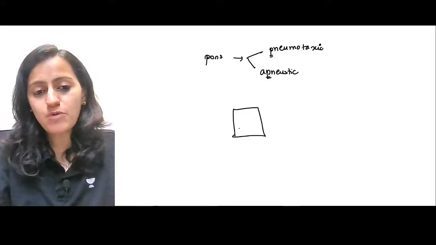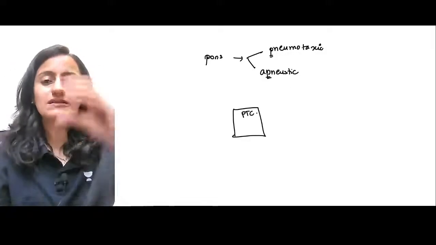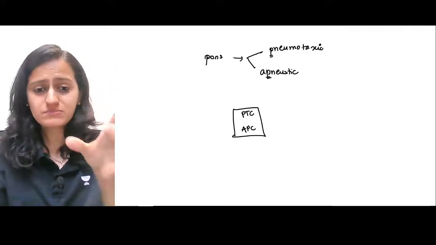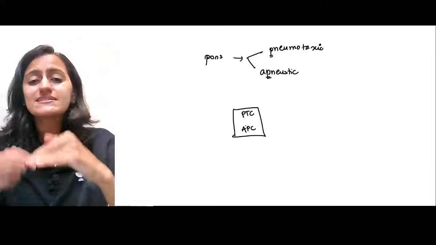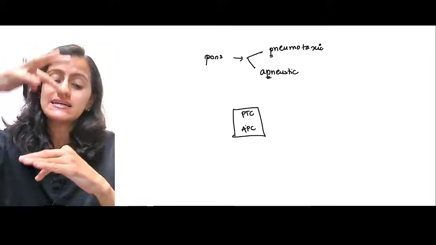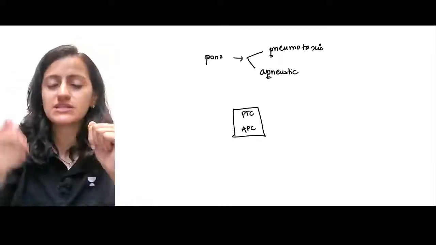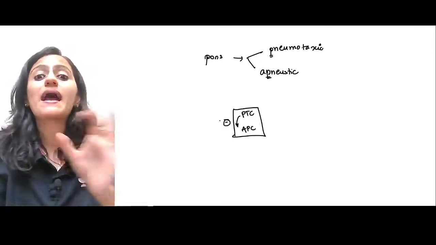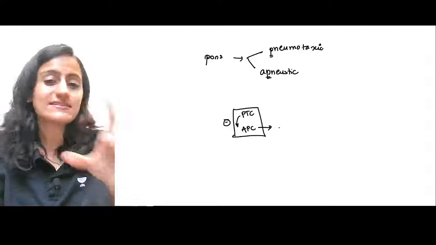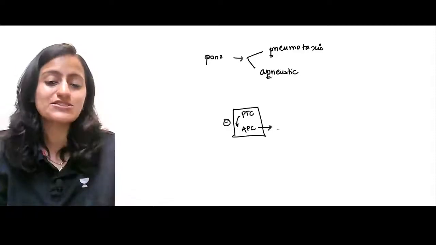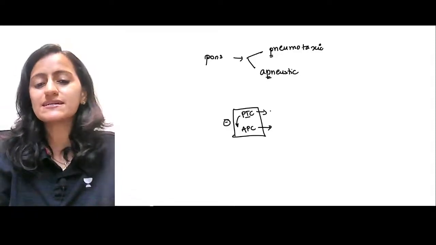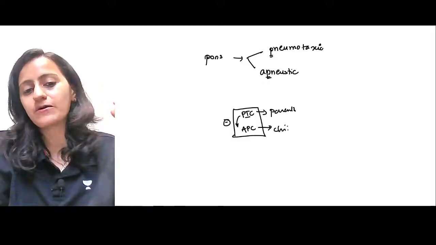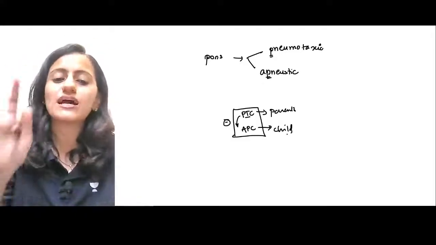If this is the Pons, in the upper part we have pneumotaxic and then we have the apneustic. So basically pneumotaxic is sitting above the apneustic. It is controlling the apneustic. How? It is inhibiting the apneustic. So imagine like this, apneustic is a child, and this PTC, the pneumotaxic center, is like the parents sitting above the child, controlling the child all the time.